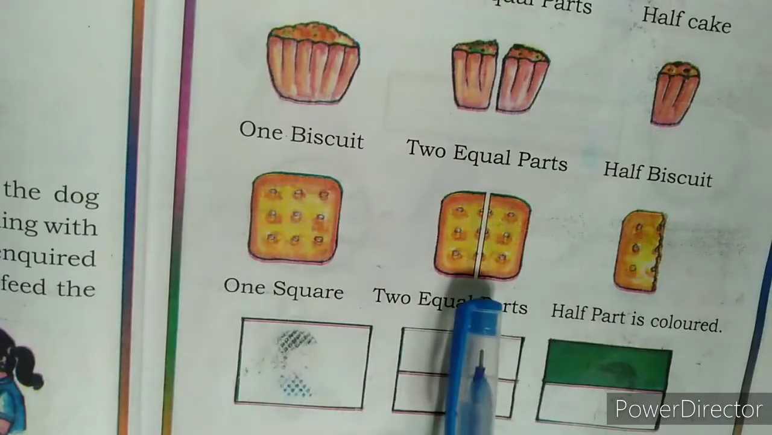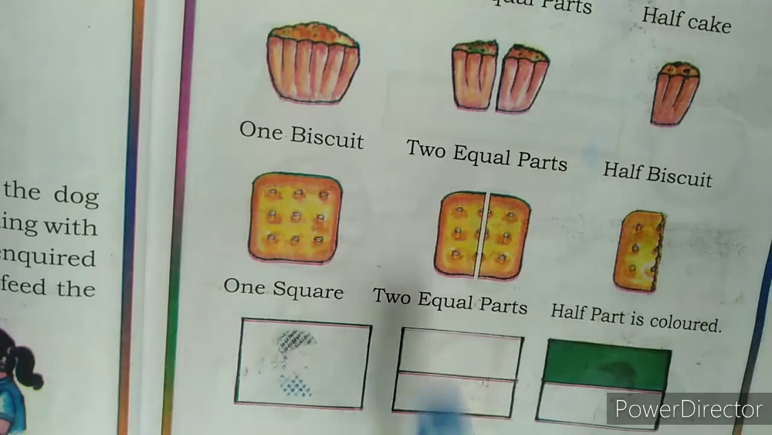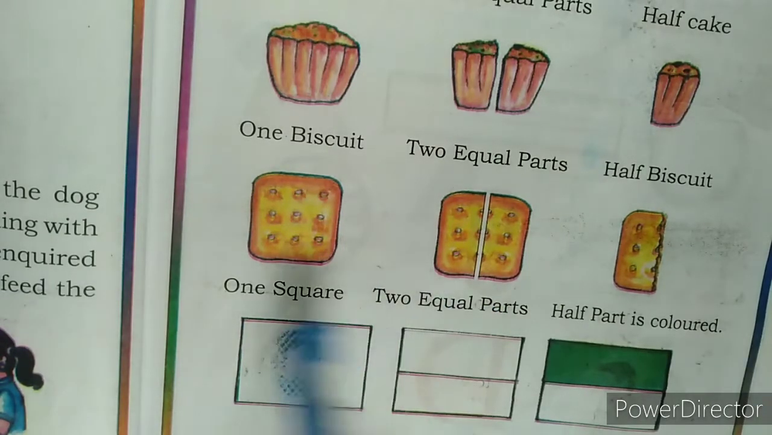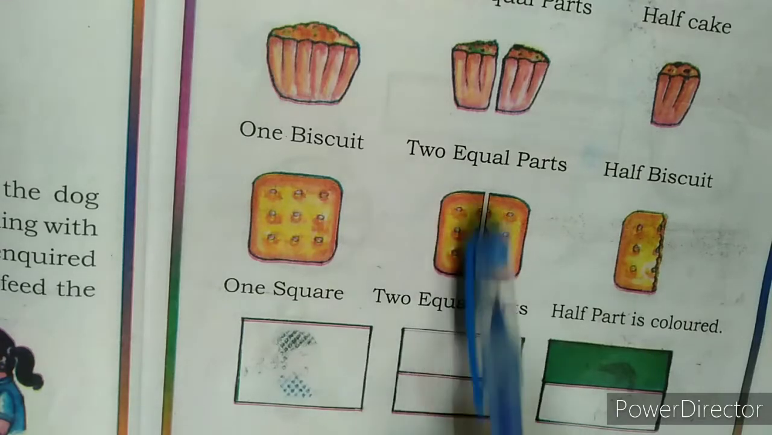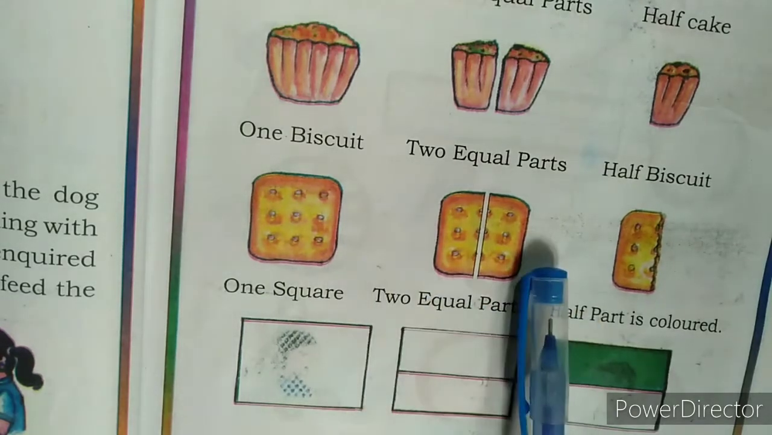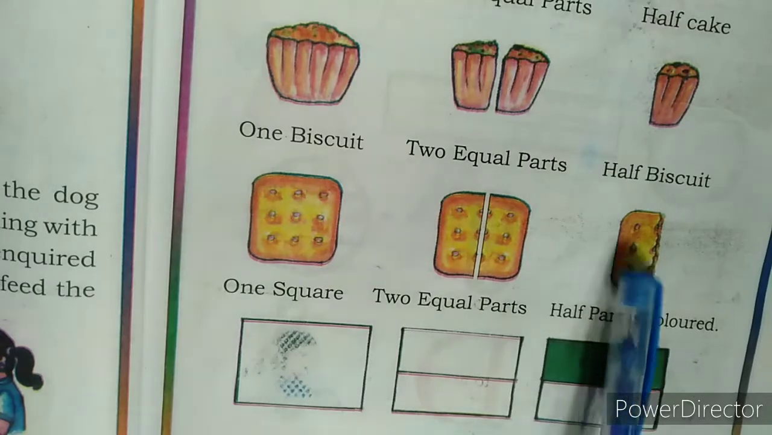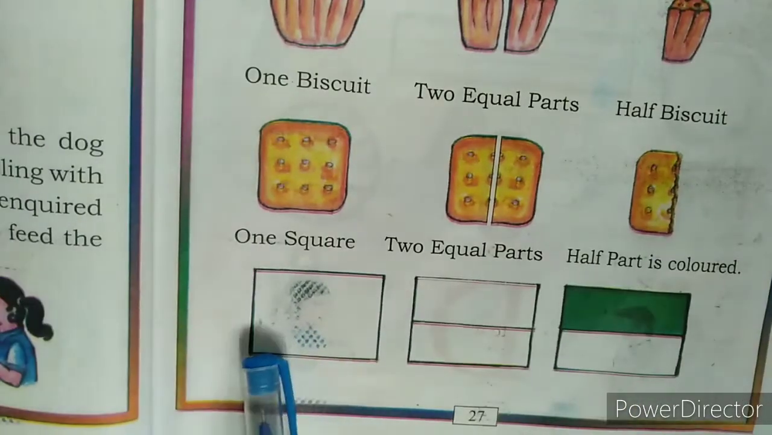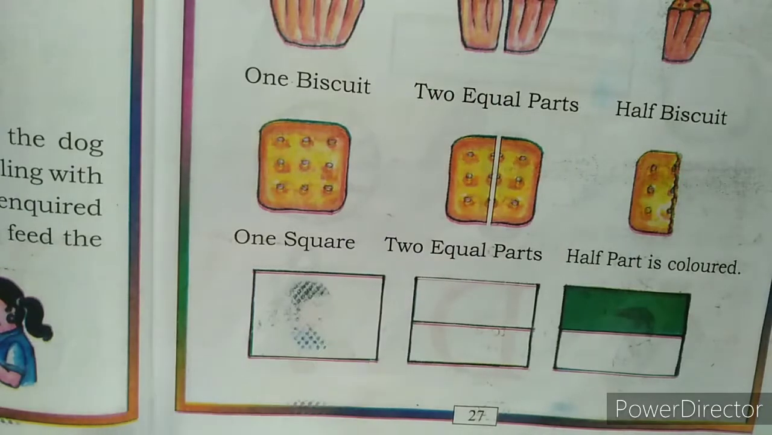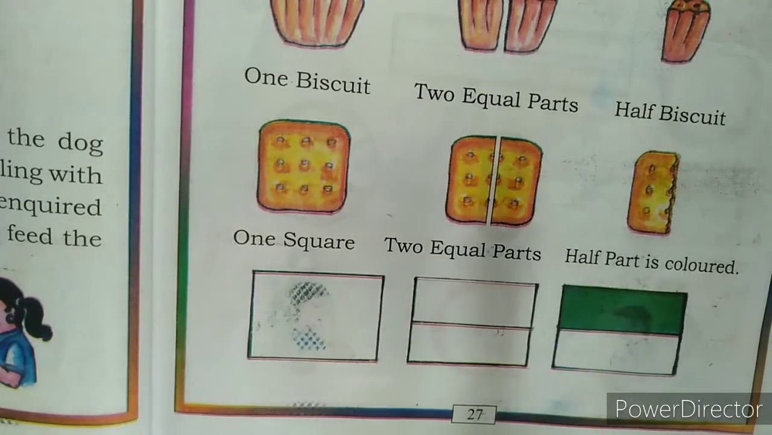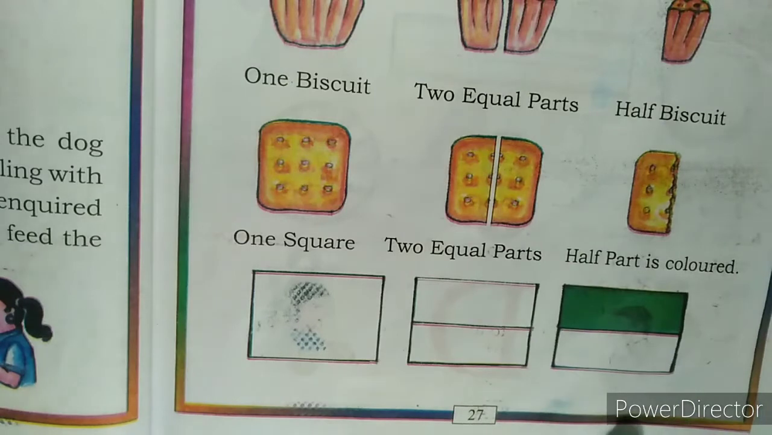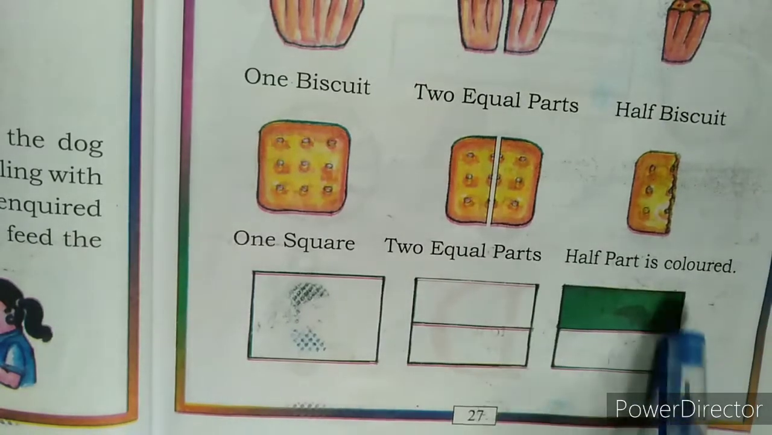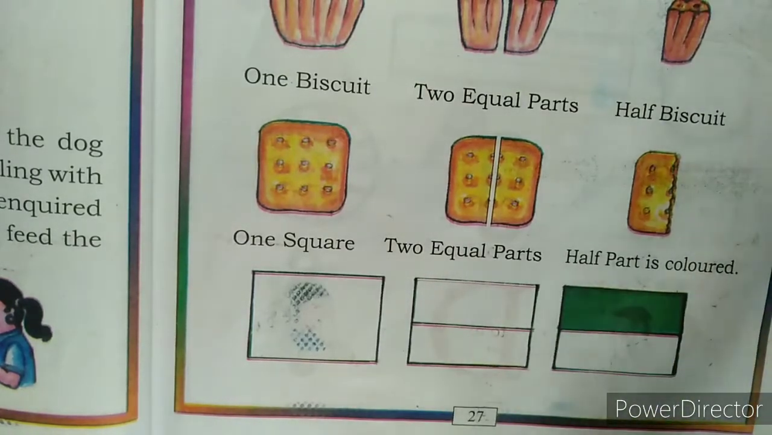1 square, it looks like a Crackjack biscuit. And here again it is divided into 2 pieces. 1 is for you and 1 is for me. Next one is just a rectangle box which is divided into 2 parts. 1 is colored and another is not colored. So the part which is colored is a half.